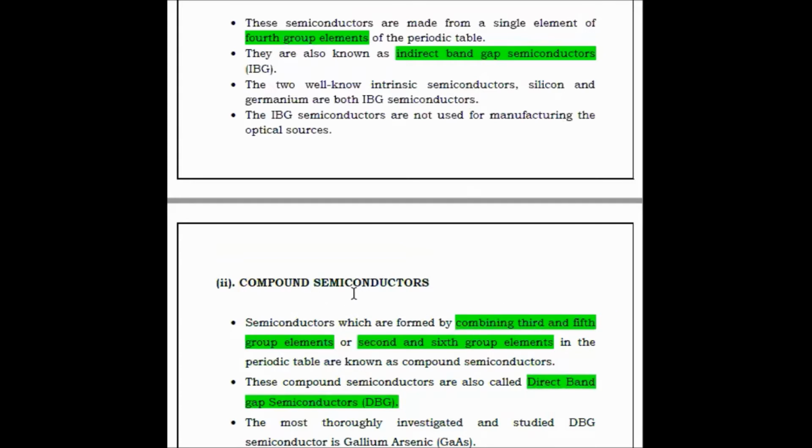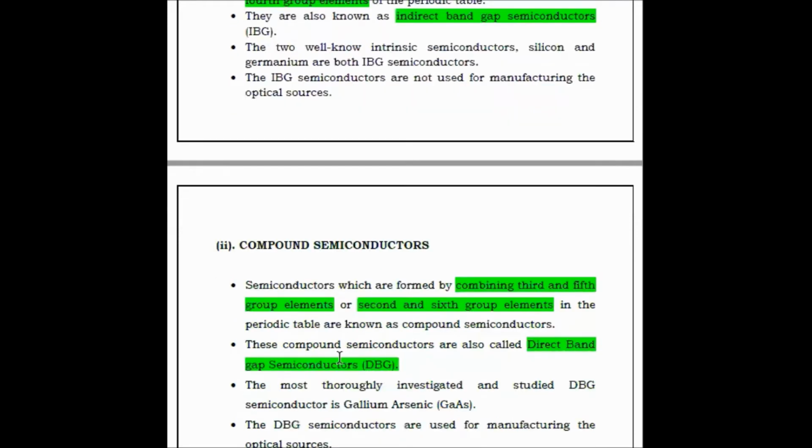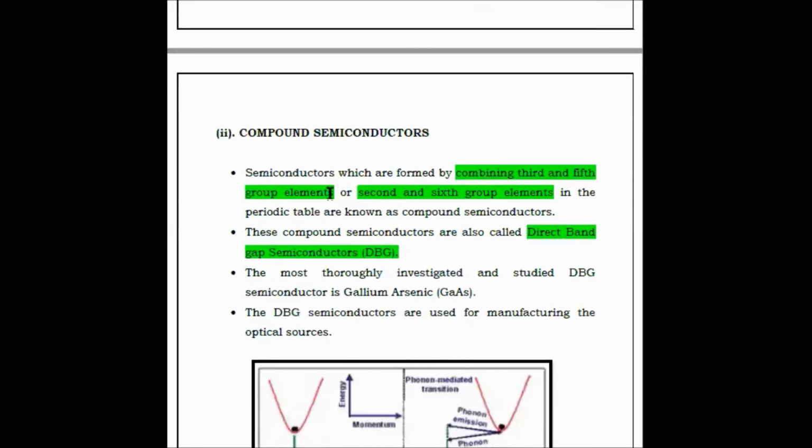To make a compound semiconductor, we combine third and fifth group elements, or we can consider second and sixth group elements in the periodic table. These compound semiconductors are known as direct band gap semiconductors. These direct band gap semiconductors are an important material, a good platform, for manufacturing the optical sources.